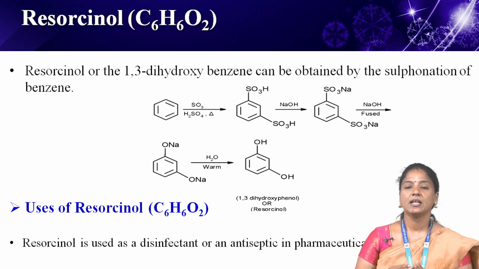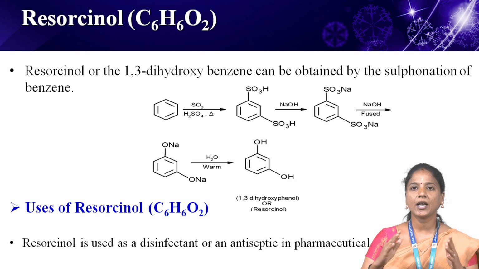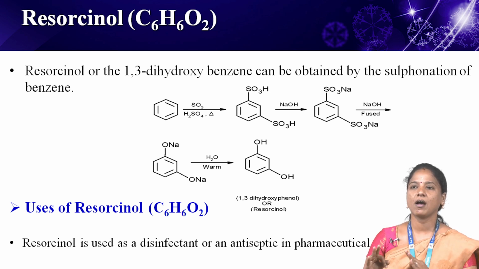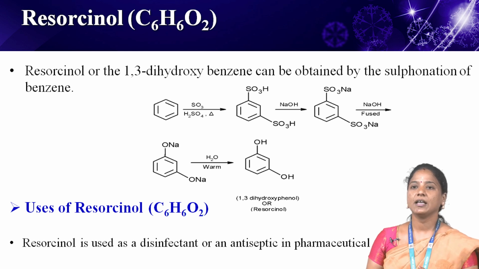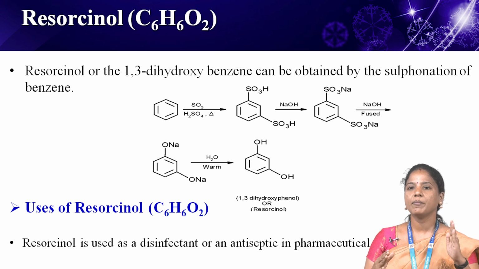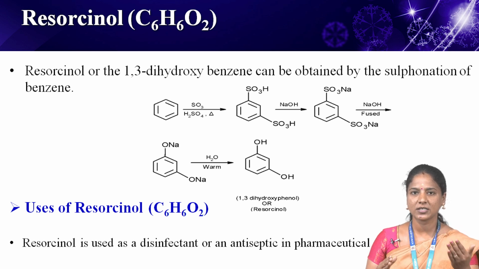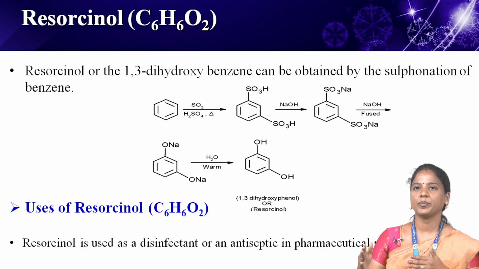Next one, resorcinol. The resorcinol formula is C6H6O2. What is resorcinol? Resorcinol is an organic compound with the chemical formula C6H6O2. It is one of the three isomeric benzenediols, white and soluble in water. It is known as resorcin, or meta-dihydroxybenzene. It is the 1,3 isomer of benzenediol, that is, a benzene dihydroxylated at positions 1 and 3.